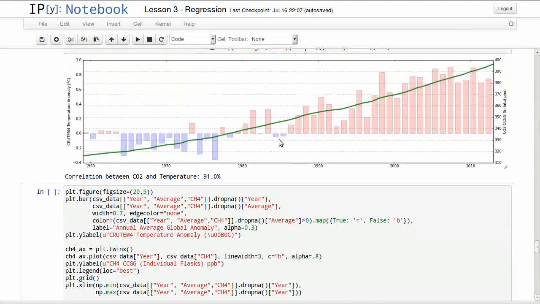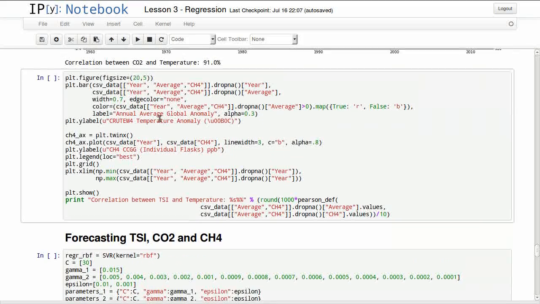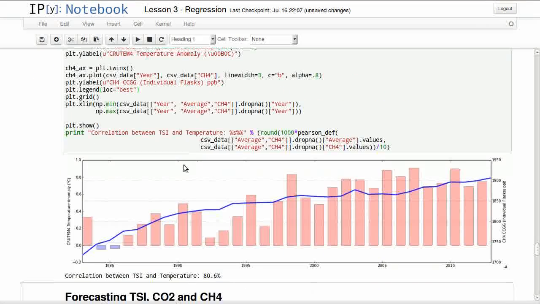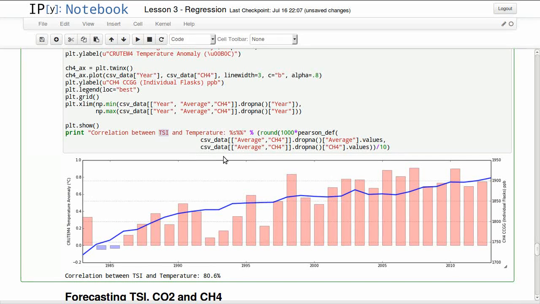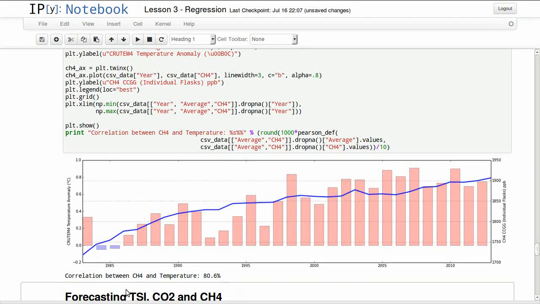The other feature that we'll be looking at is CH4, which is methane. We can see also the correlation between CH4 and temperature anomaly is 80.6%, which is also fairly high.